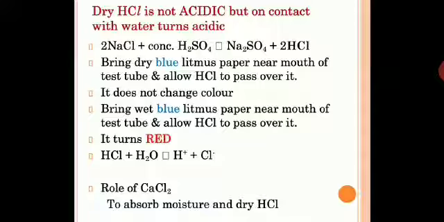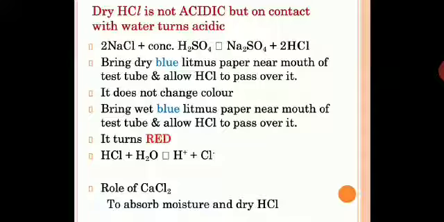We were expecting that HCl should change color, that blue litmus should turn red, but it does not happen because, let's see, when we bring wet blue litmus paper near the mouth of the test tube and allow HCl to pass over it, it will turn red. Why? Because the gas is coming in contact with water on the wet litmus paper, then HCl will dissociate to give you H plus ions, and therefore it will behave like an acid.